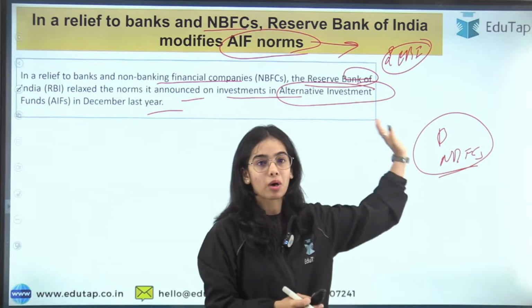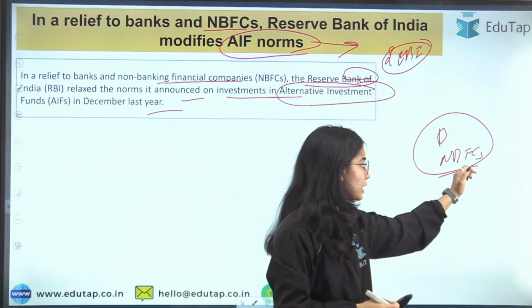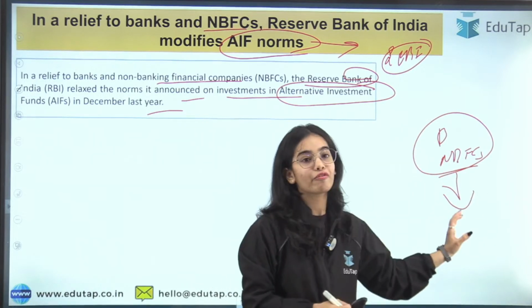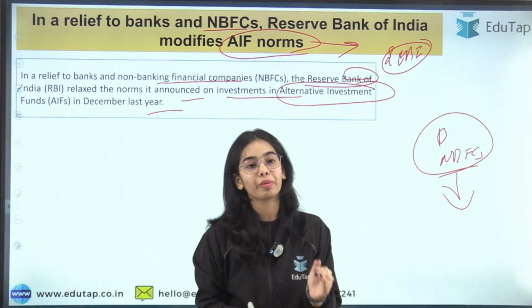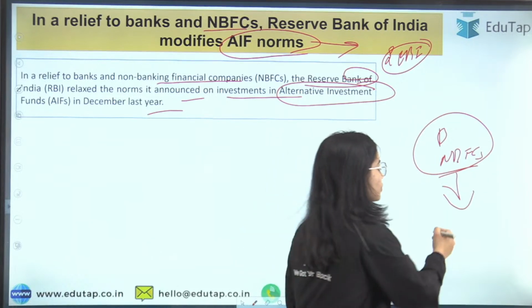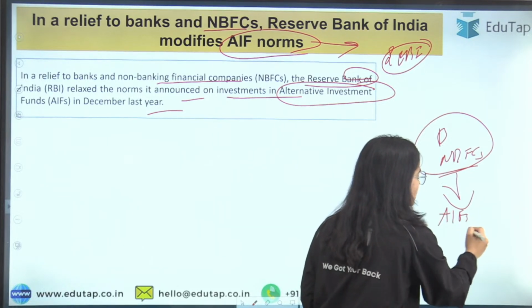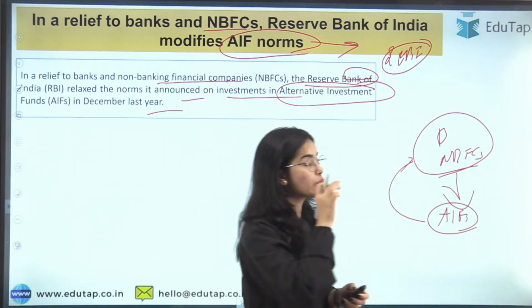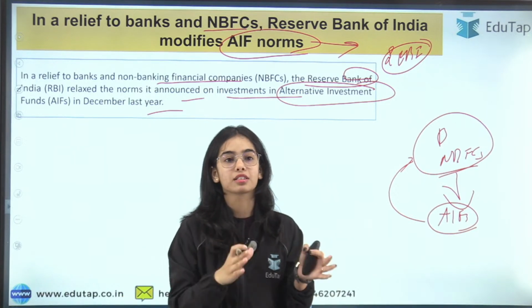If they are investing in alternate investment funds, there are some norms that have to be maintained by the regulated entities of the Reserve Bank of India. Now these norms have been relaxed by the Reserve Bank of India.